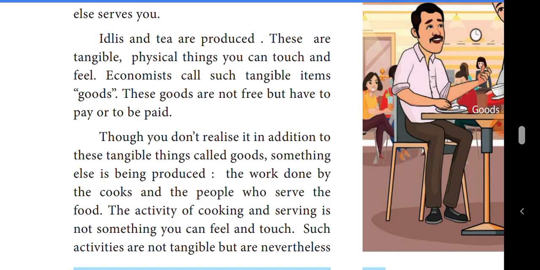Then the economists call such tangible items goods.